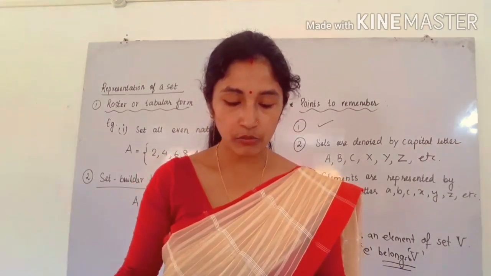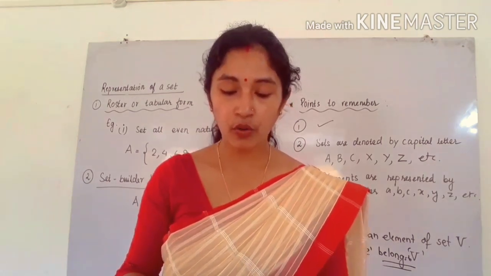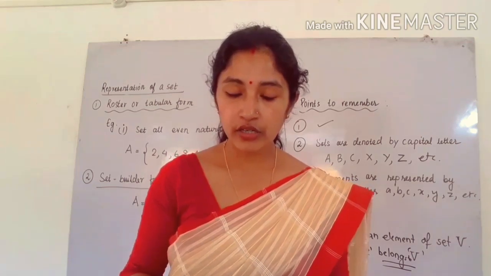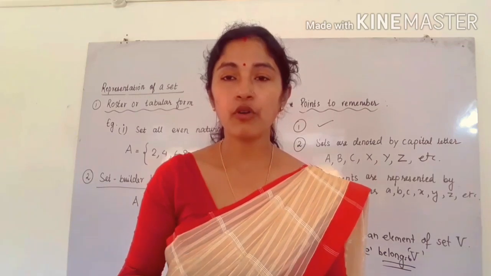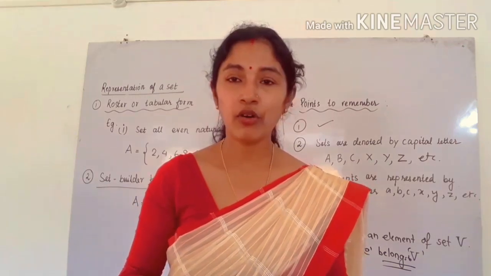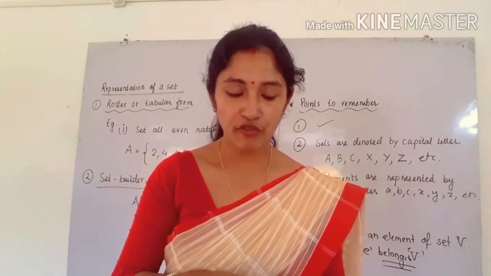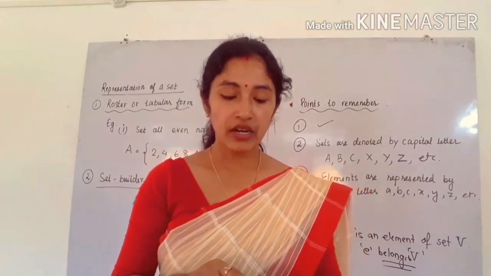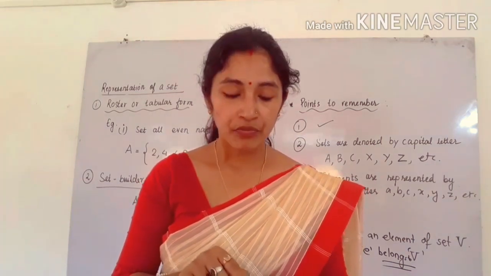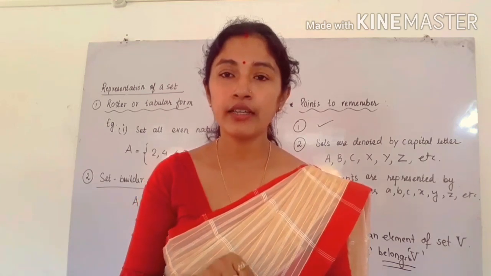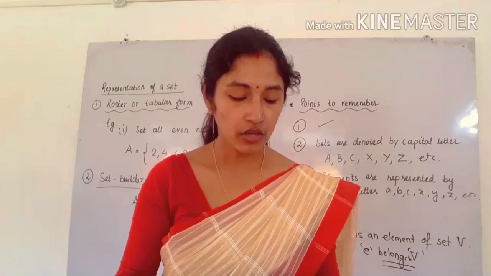Next, see question number 2. A set A contains elements 1, 2, 3, 4, 5, 6. You have to insert the appropriate symbol, belongs to or not belongs to, in the blank spaces. In number 1, we have to write belongs to, because 5 is inside the curly bracket, so 5 belongs to this set. Similarly, number 2 is 8. 8 does not belong to A, because 8 is not present inside the curly bracket.